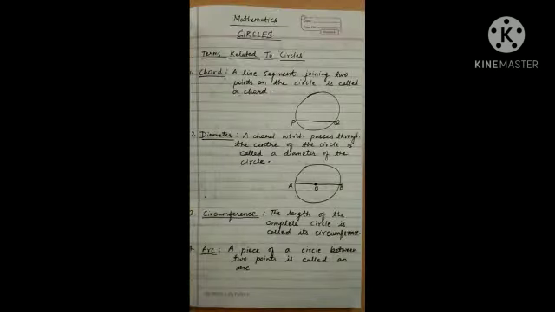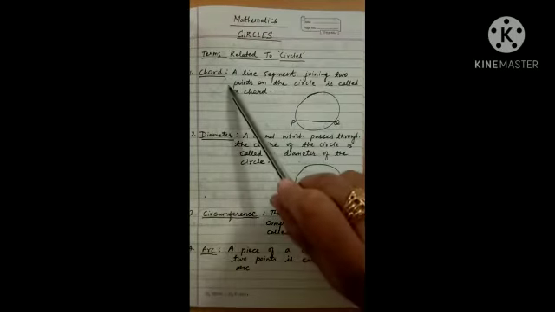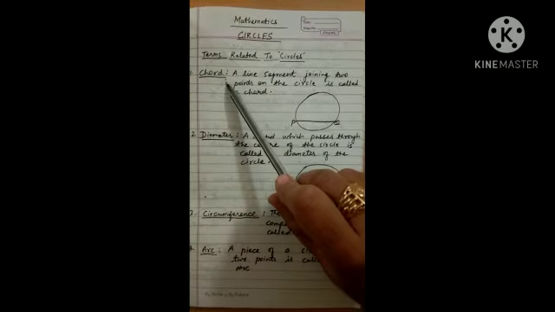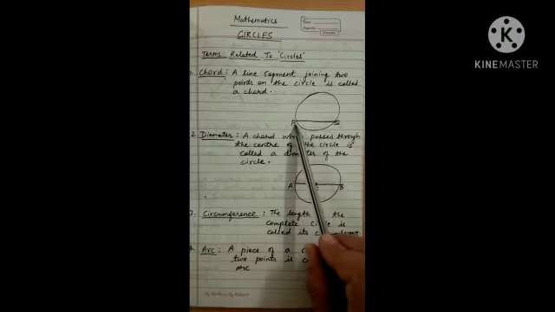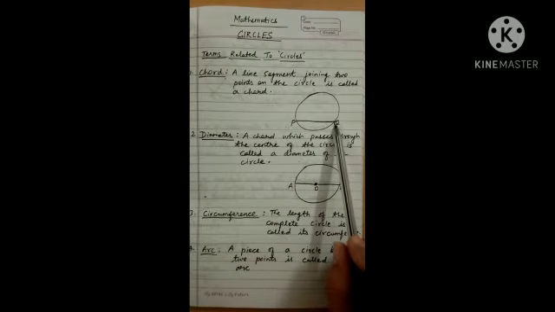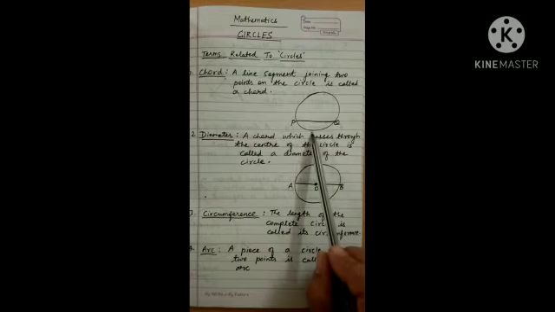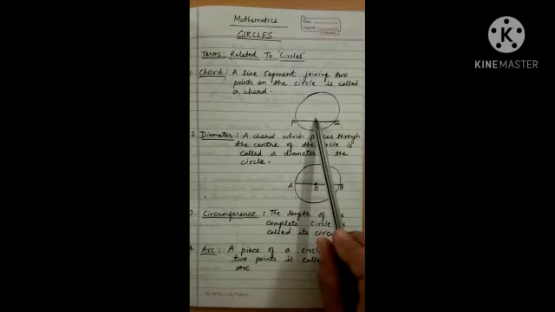In this lecture, I am explaining to you the basic concepts related to circles. The first term is a chord, C-H-O-R-D. A line segment joining two points on the circle is called a chord. Here you can see a circle. The points P and Q are joined by a line inside the circle, dividing the circle into two segments. It is known as a chord.